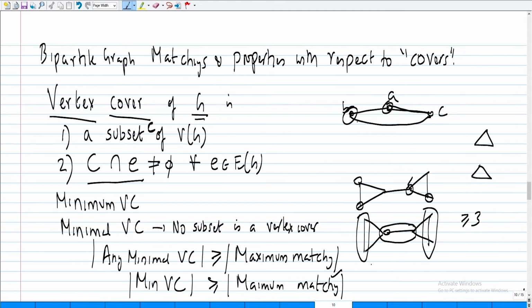Now observe something funny. This one has a triangle. Let's do the same example, a similar looking example.